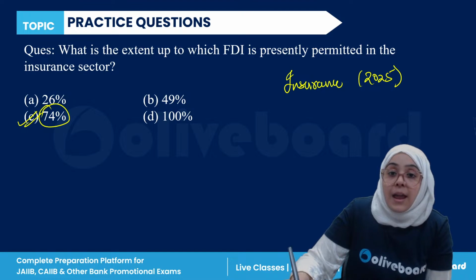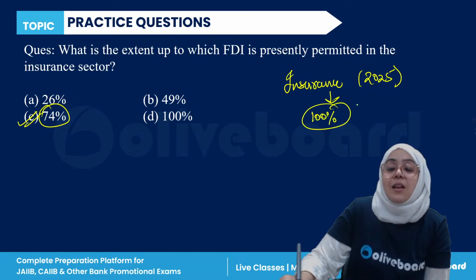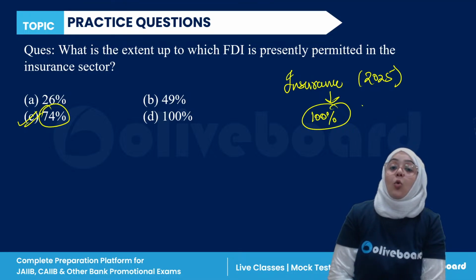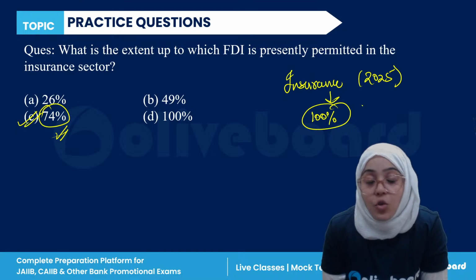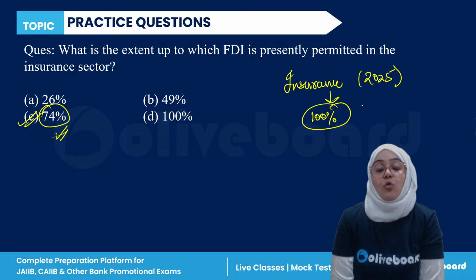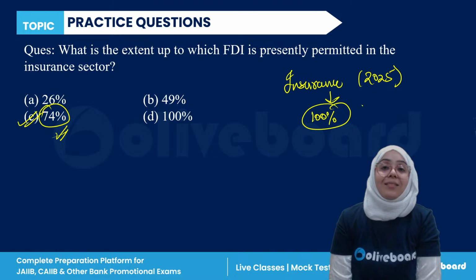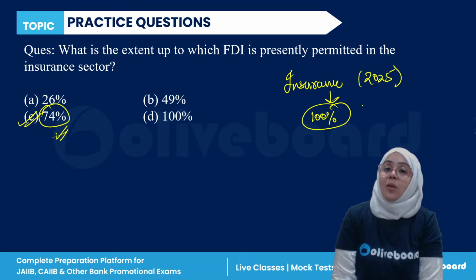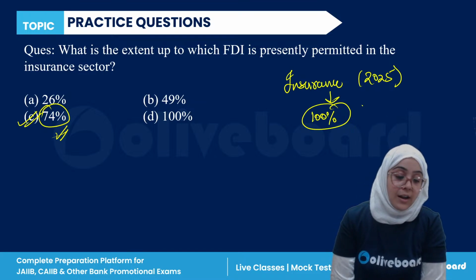But now in budget 2025, the limit is increased to 100%. If the question is asked, you have to answer C, not D. But you must know that in budget 2025, FDI in the insurance sector has been increased to 100%. Clear?